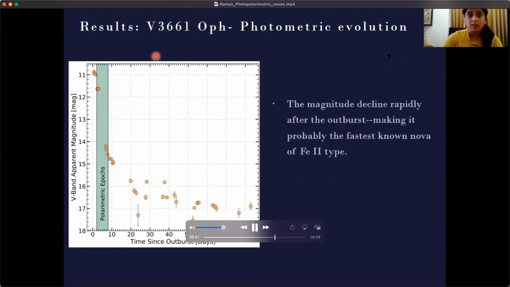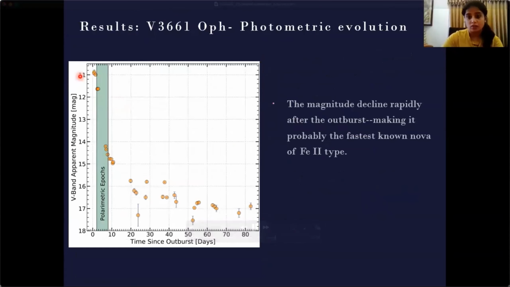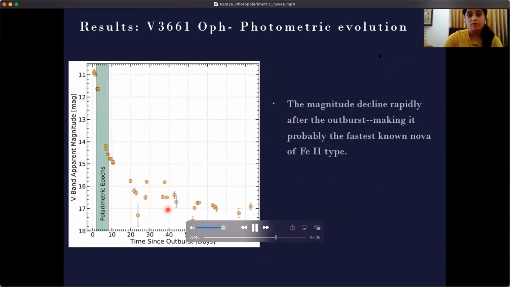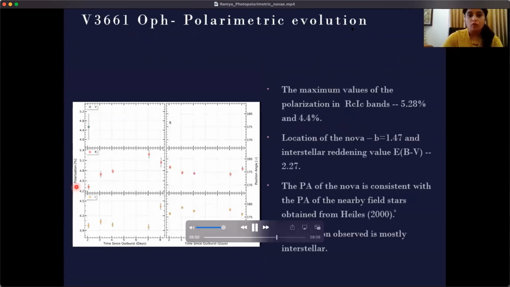The next nova is V3661 Ophiuchi, which is a fast Fe II type nova, and this is the variation of its photometric magnitude. We did observe a high value of polarization in this nova, about 5.28 and 4.4% in R and I bands.